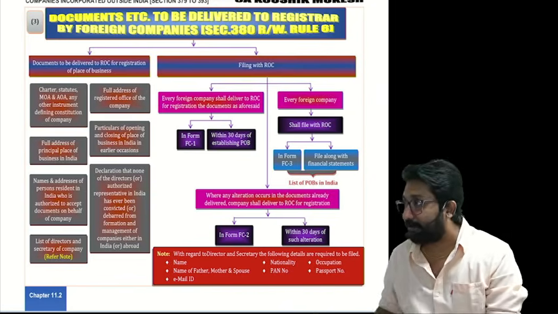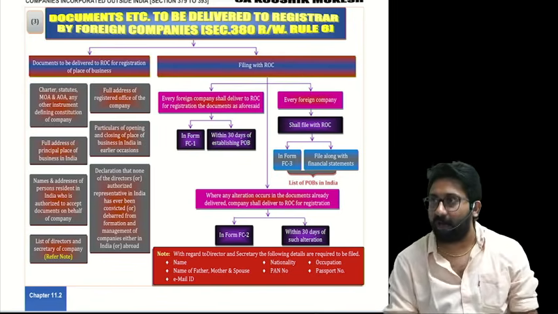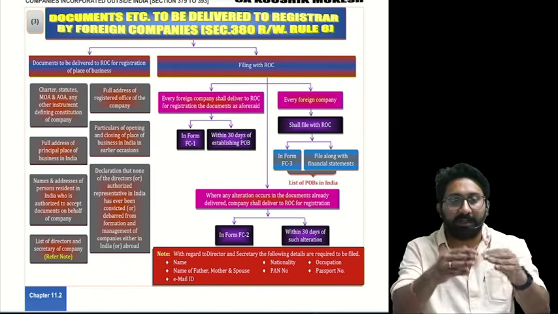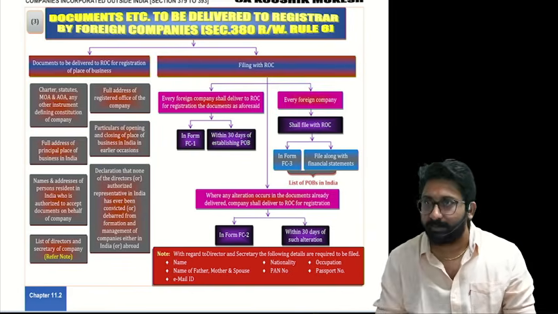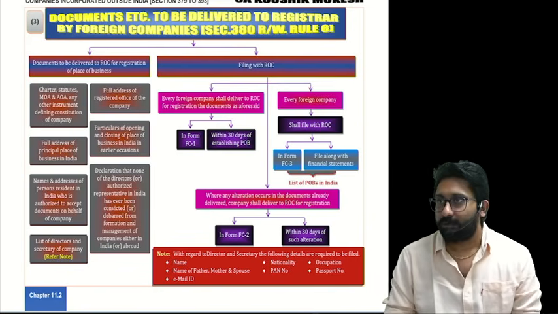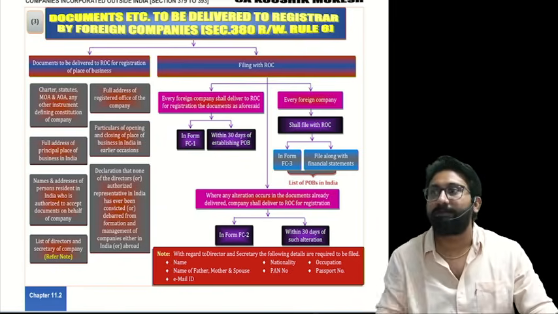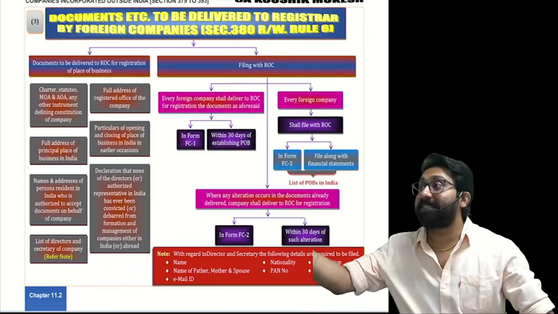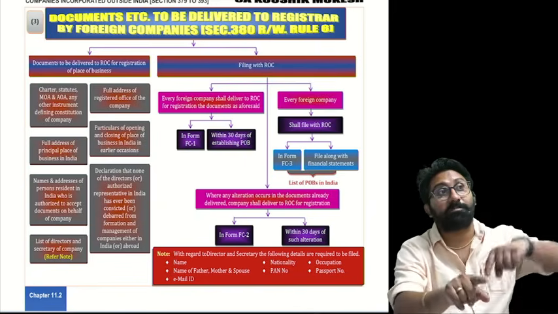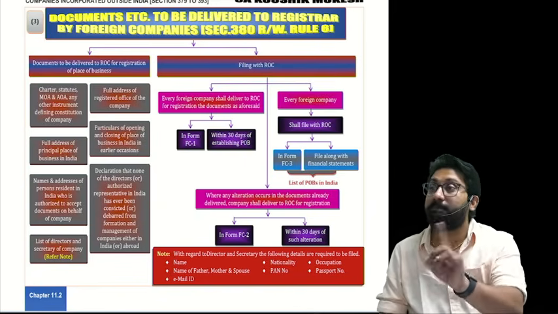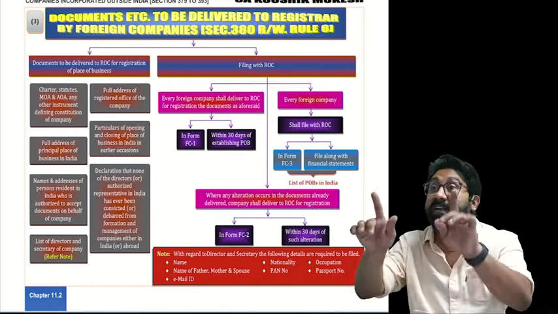Now listen. GST commissioner in Hyderabad sent a notice to a company incorporated in Japan or in China. He opened that letter. He could not understand anything. Why? GST not applicable for them. Second thing, he doesn't know English. 2 problems came. All GST provisions, they don't know. Then how can they give a reply to the commissioner? Therefore, an exemption was given to foreign companies. Foreign companies' registered office will be outside India. It is practically not possible to send notices to the registered office. Therefore, we should appoint one resident Indian individual.